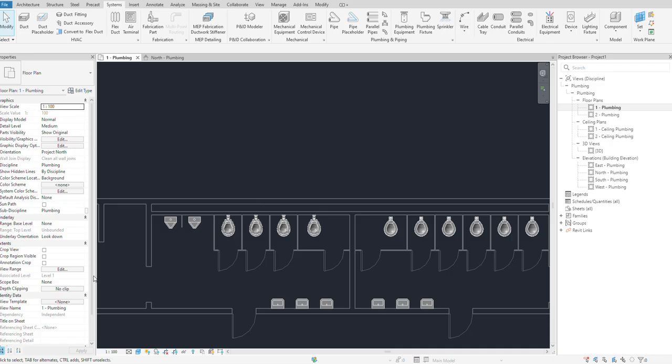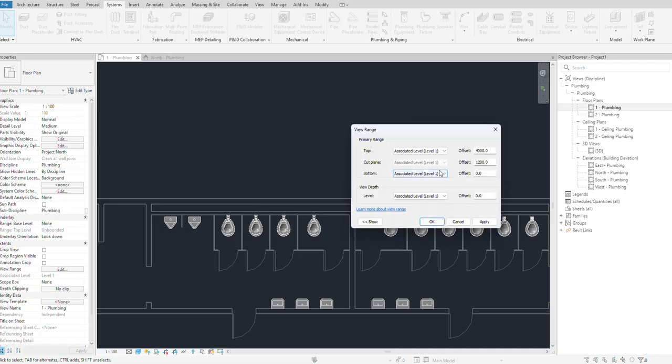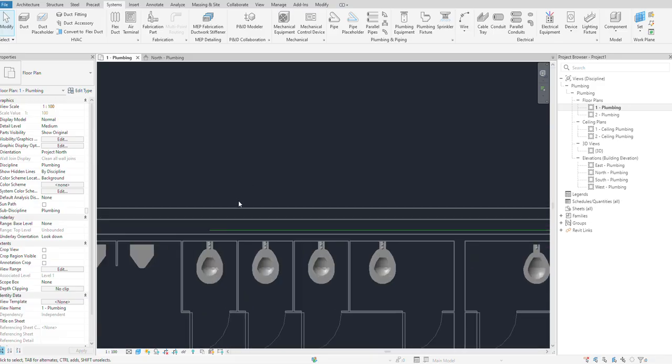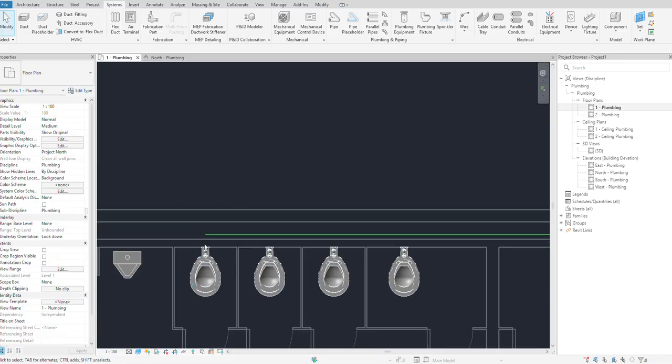View range. Say unlimited. Okay, it's there. Alhamdulillah. What is this option number one? Option number one is 1 minute.